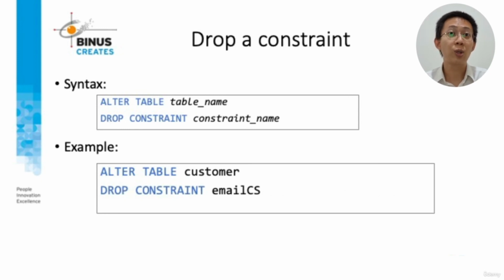Here's the syntax for dropping a constraint: ALTER TABLE clause, table name, DROP CONSTRAINT clause, and the constraint name. And the example: ALTER TABLE customer, DROP CONSTRAINT, and the constraint name is email CS.